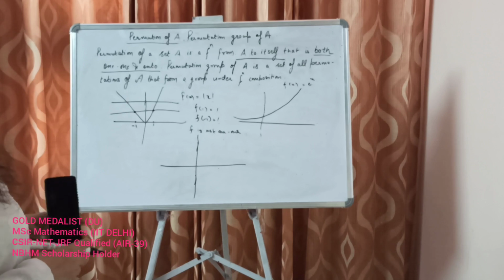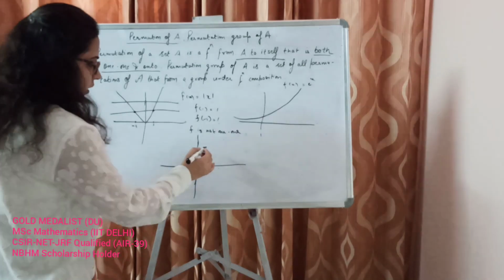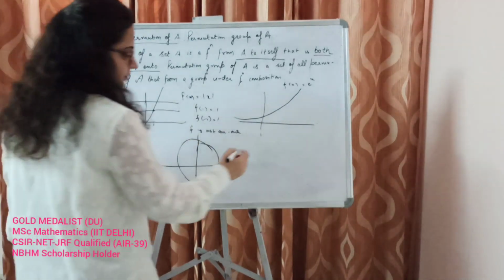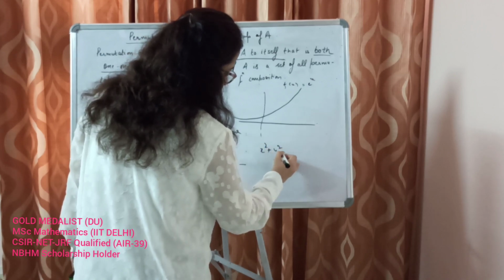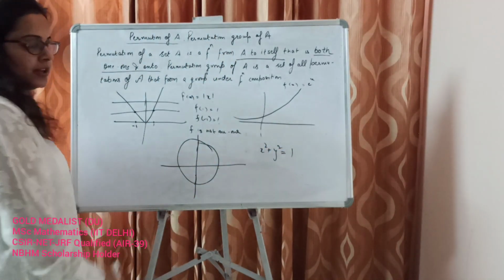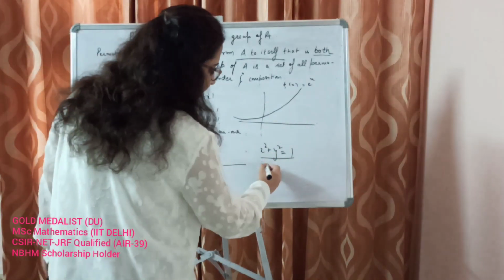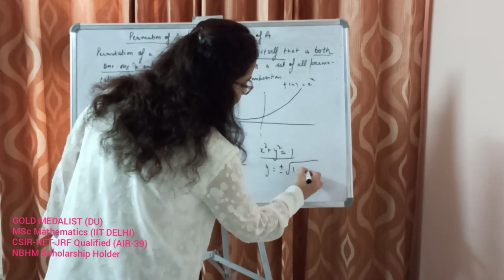So what can that be? Let's have this circle. This is a circle of radius 1 and its value will be this. So y is plus minus square root of 1 minus x square.